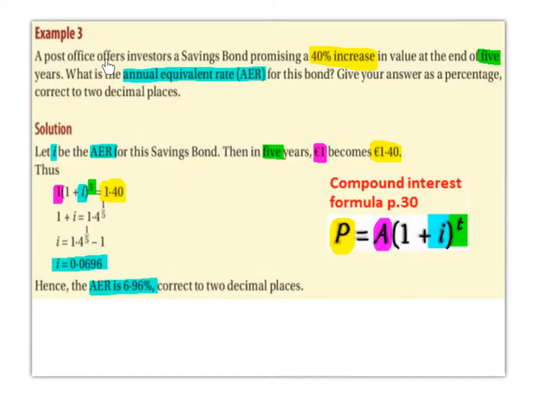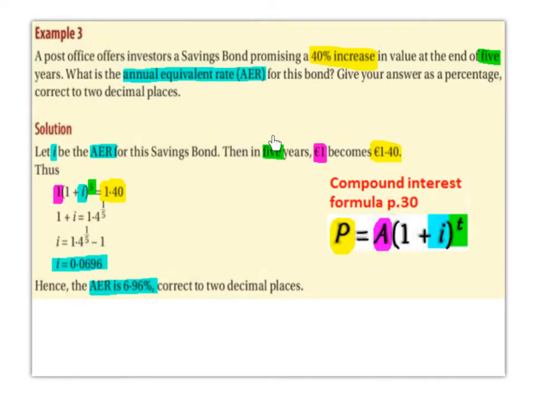A post office offers investors a savings bond promising a 40% increase in value at the end of 5 years. What is the annual equivalent rate, AER, for this bond? Give your answer as a percentage, corrected to 2 decimal places. So we're going to use our compound interest formula on page 30 of the formula book. And it states that P is equal to A times (1 plus I) to the power T. Let I be the AER, the annual equivalent rate for this savings bond. So I is going to be the AER, that's what we're trying to find.